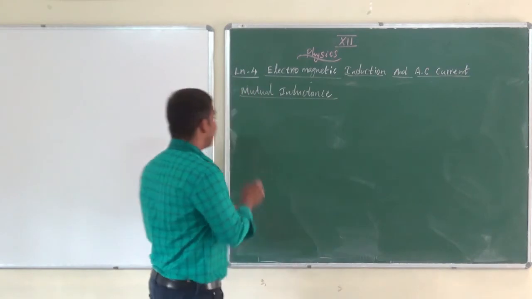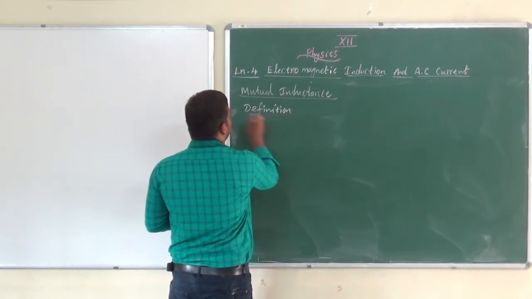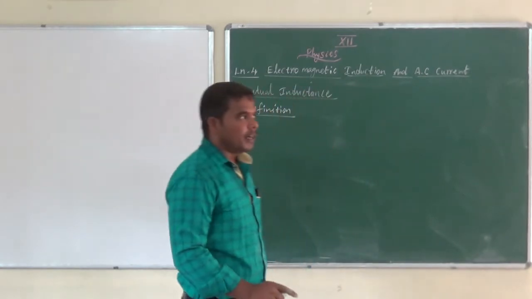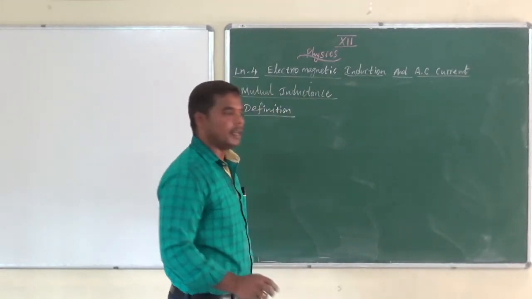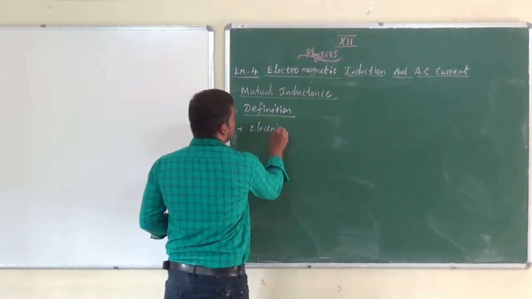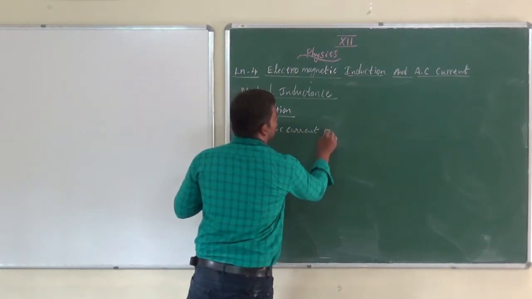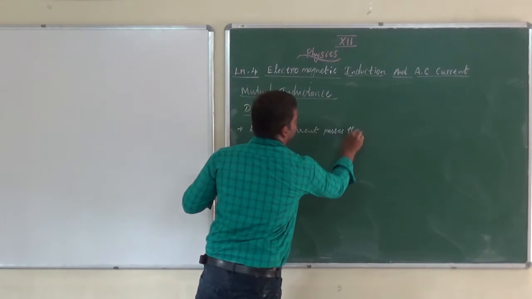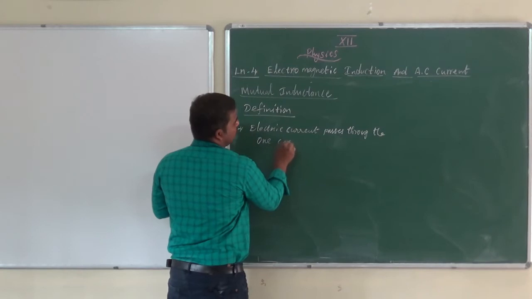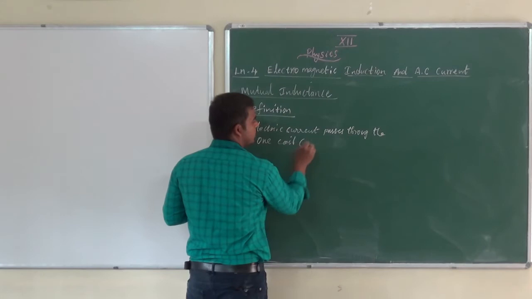First we are going to discuss the definition of mutual inductance. This is a two-mark question: what is the definition of mutual inductance? When electric current passes through one coil, suppose the coil is represented by 1,